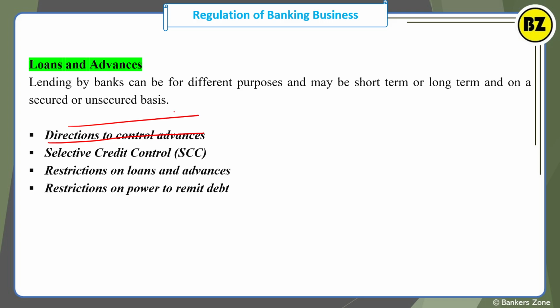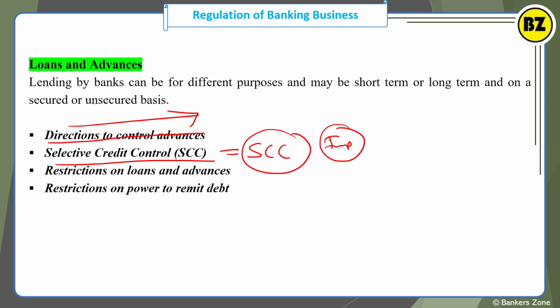So direction to control the advances. Selective credit control. So what is SCC? Selective credit control is no more important nowadays, still we will learn about it. It is a very easy concept. Selective credit control means only some selected commodity, for example sugar, that will be controlled by RBI.